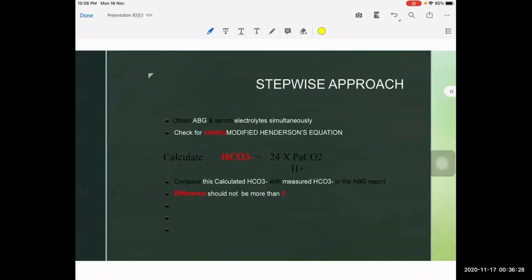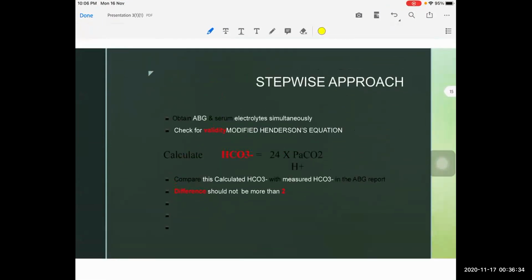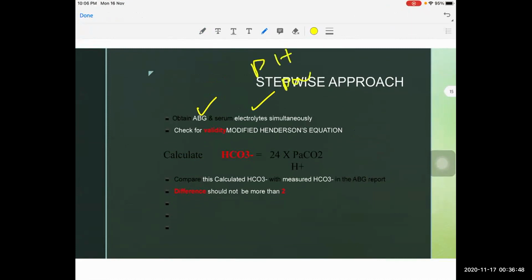So this is a stepwise approach to an ABG. Whenever we want an ABG, we should obtain it along with serum electrolytes simultaneously. This is to verify the validity of our ABG machine, because the machine measures only pH, PaCO2 and PO2. Other values are calculated and given by the machine, so we should check whether the machine is calculating appropriately or not.